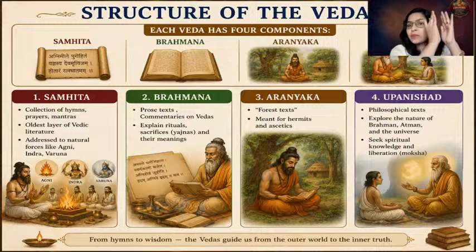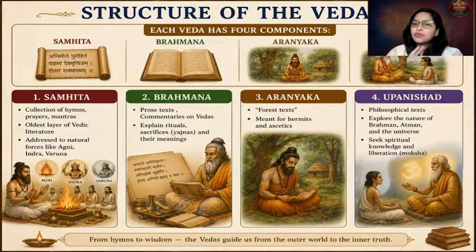So the original Veda is the Samhita, which contains the original text. But the Brahmanas are the later interpretations, the prose text, which gives you the commentaries of different scholars. Getting it? Next is Aranyakas. Aranyakas are the forest books. Basically, these are the guidelines for the rishis and for the students in the Brahmacharya ashram, the Gurukul phase, where they are getting educated from the Guru. What are the guidelines for the sages, hermits? Everything is given in Aranyaka, and these are called the forest books, forest texts. Okay, so remember this. This was a PYQ.